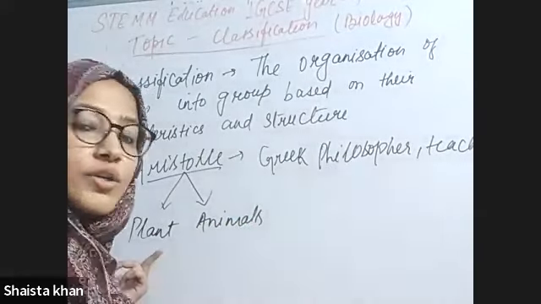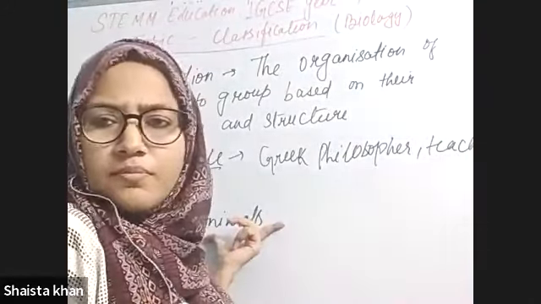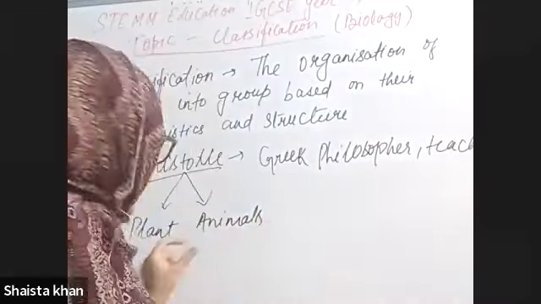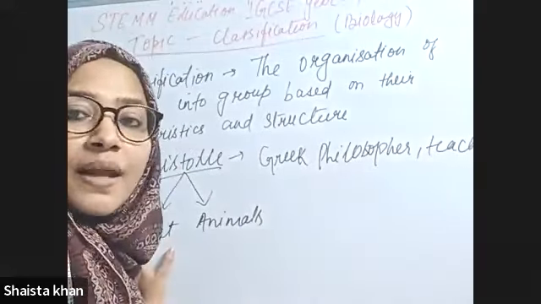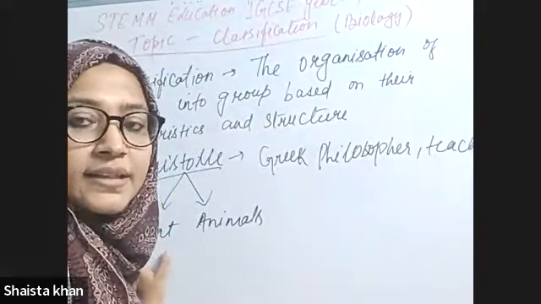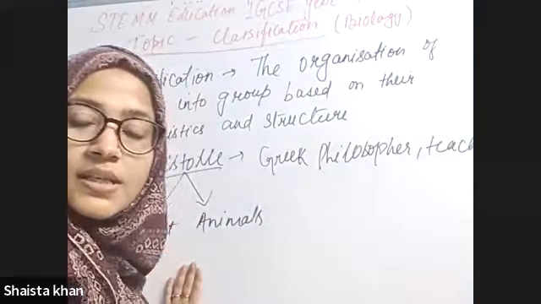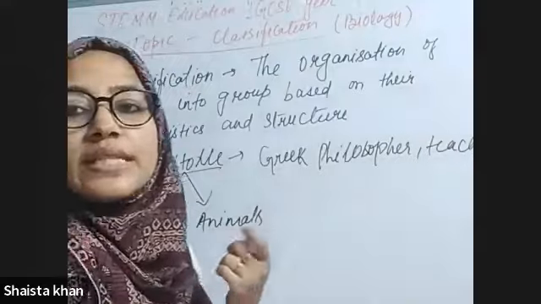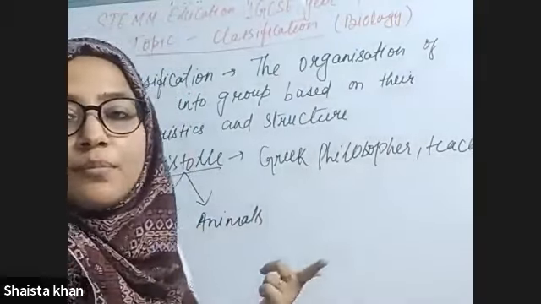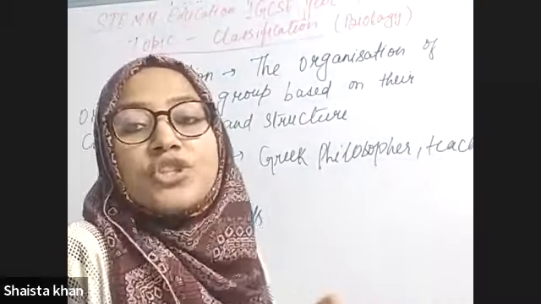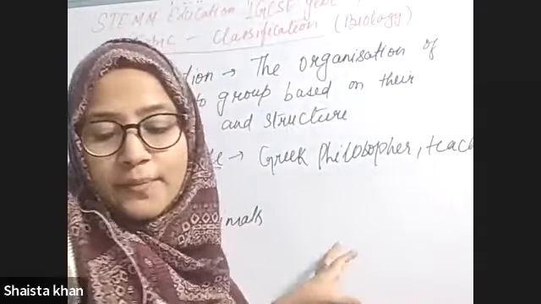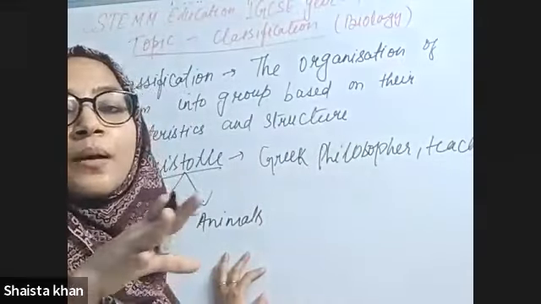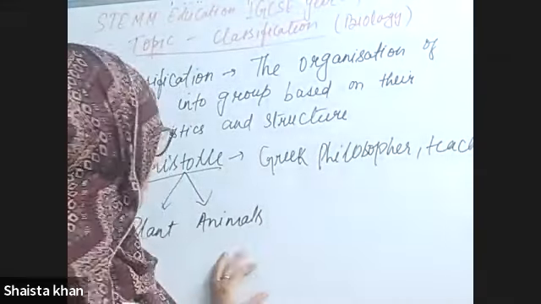But there are a lot of types of organisms present. If you talk about plants, some plants are flowering and some are non-flowering. Some plants grow with the help of seeds and some do not, like angiosperms and gymnosperms. So it was very difficult for scientists to study them particularly or specifically.